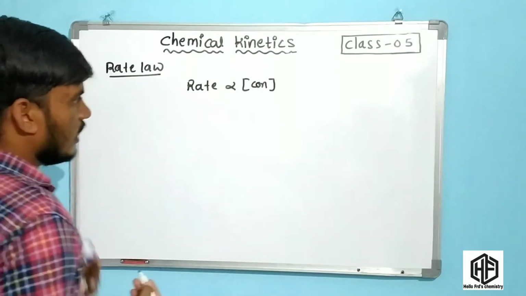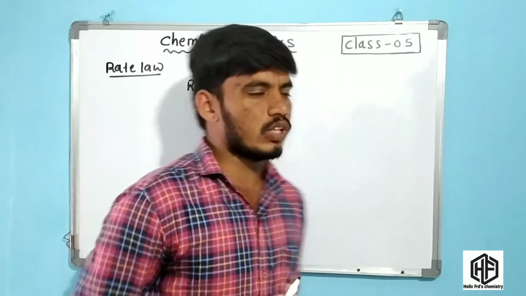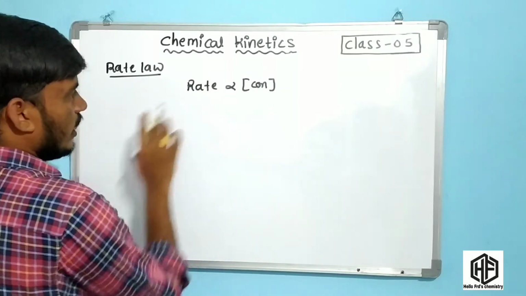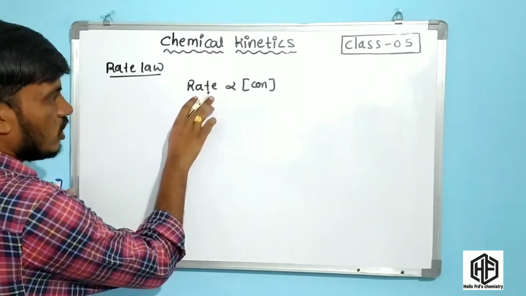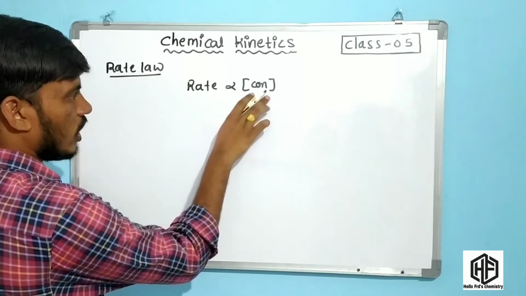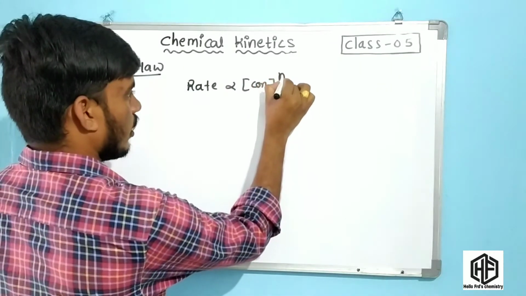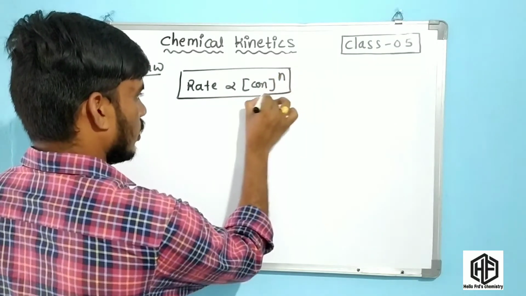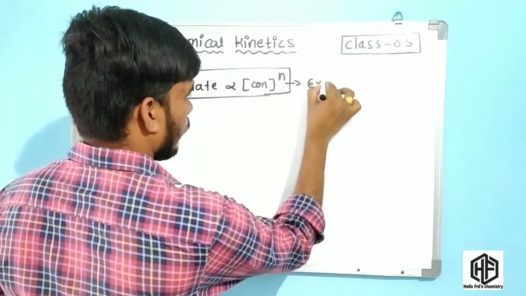But experimentally, the rate of reaction is directly proportional to the concentration raised to the power n. This is very important, friends. This is experimental.